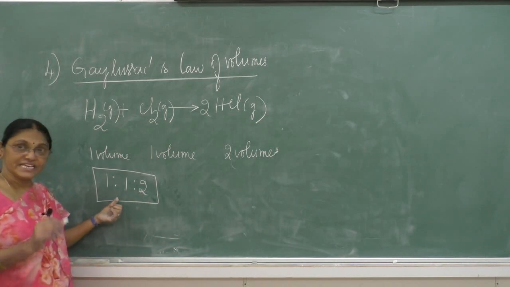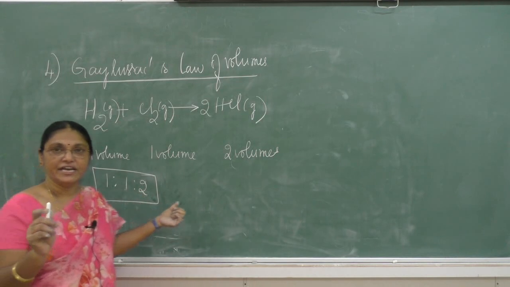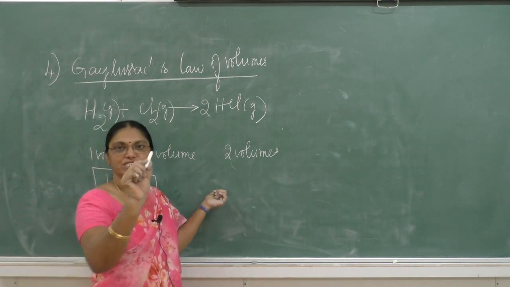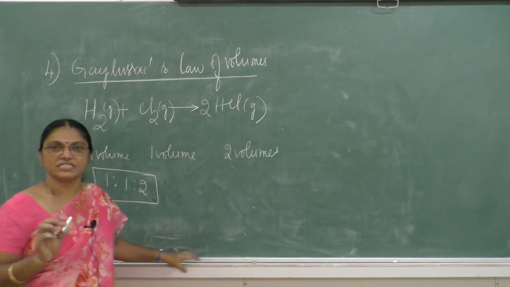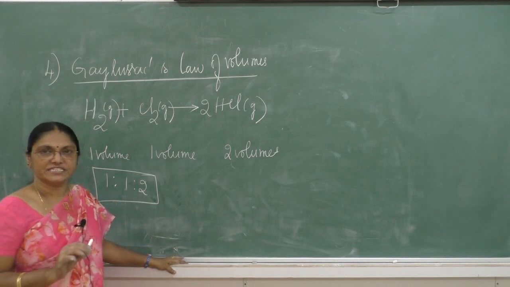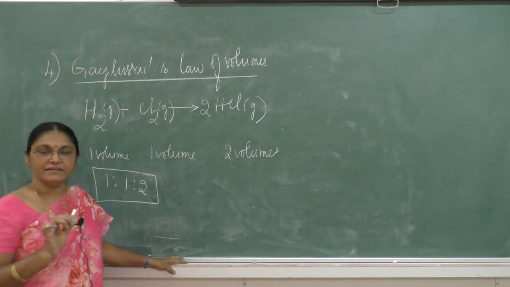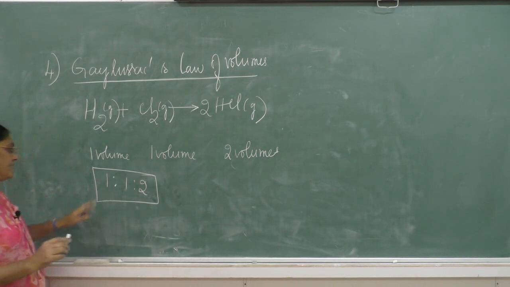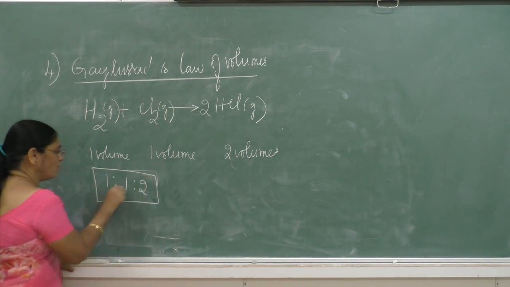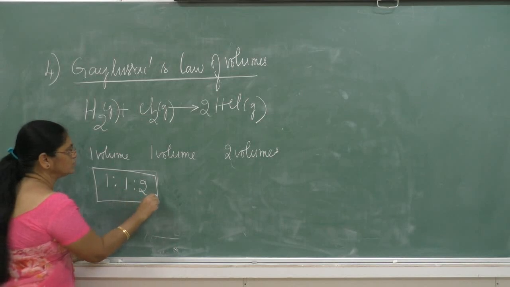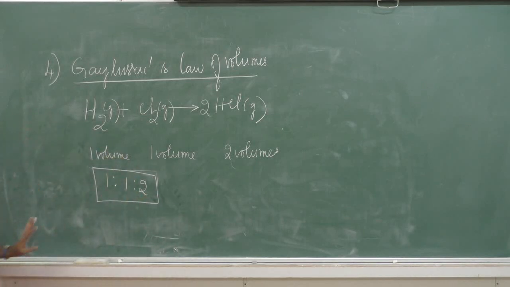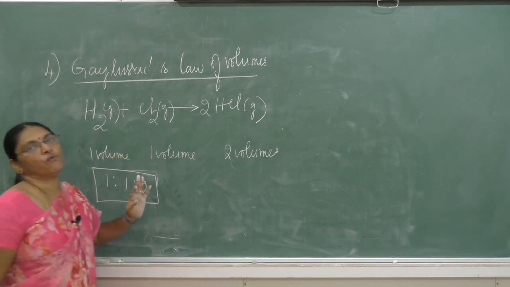These gases are measured at the same temperature and pressure, so that they are in the ratio 1:1:2. So this is about Gay-Lussac's law of volumes.